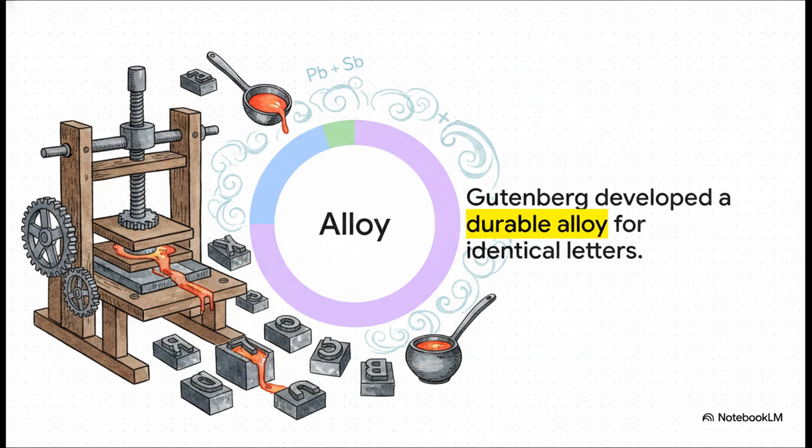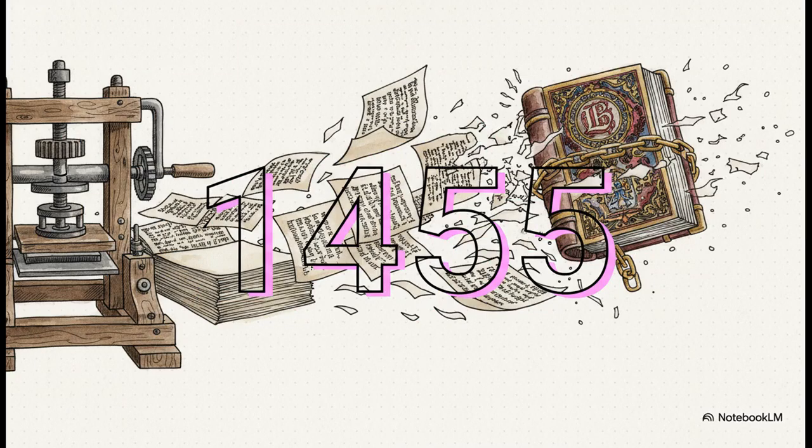Pretty clever, right? And the whole shebang culminated right here, 1455. That's the approximate year the famous Gutenberg Bible was completed. And guys, this is an absolute threshold moment for humanity. It definitively proved that high-quality, complex knowledge could be mass-produced with absolute consistency. The elite restricted control over information was shattered forever.